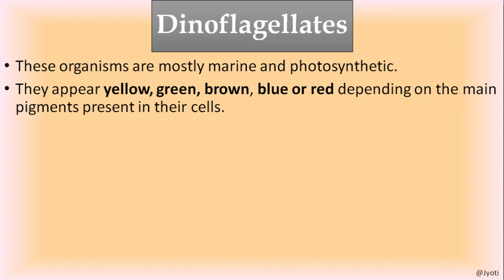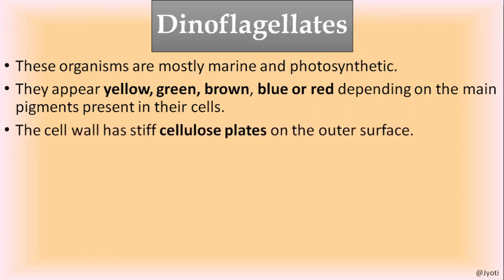They have chlorophyll pigment so that they can synthesize their own food and carry out photosynthesis. But besides that, they also have different types of pigments in large number. So if yellow pigment is present in large number, then the organism appears yellow. If the organism has more brown pigment, then it appears brown, and so on.